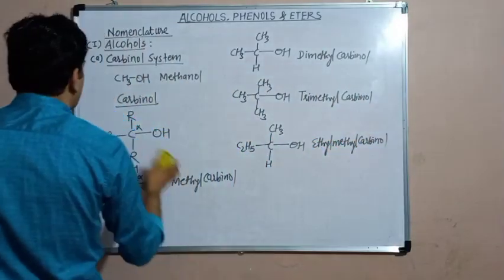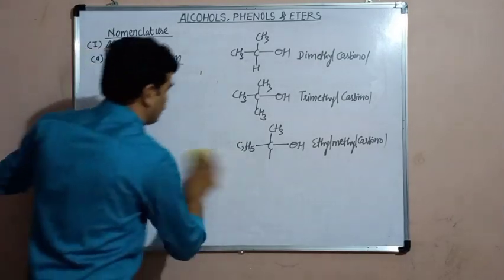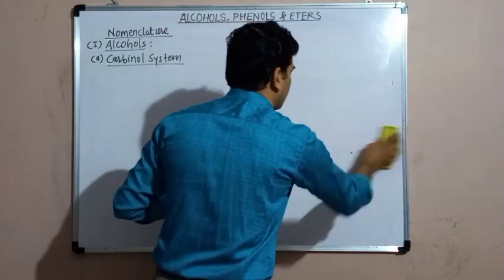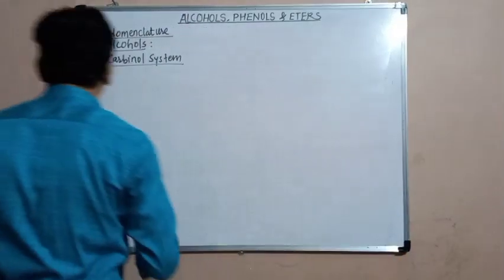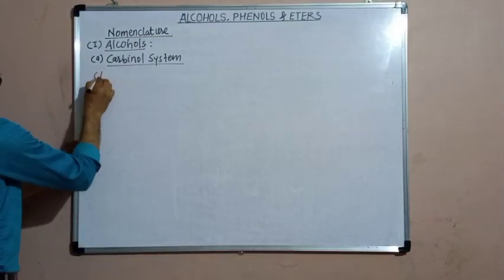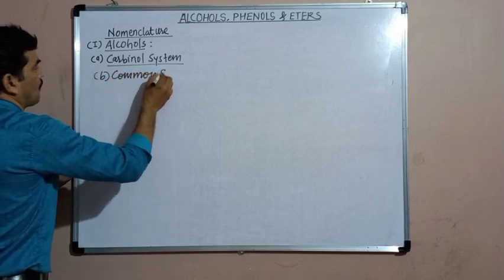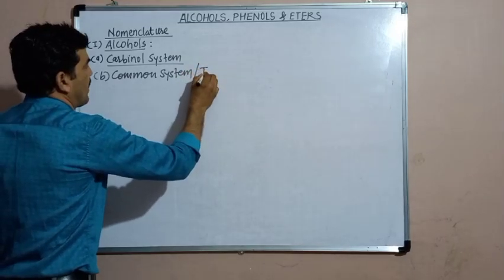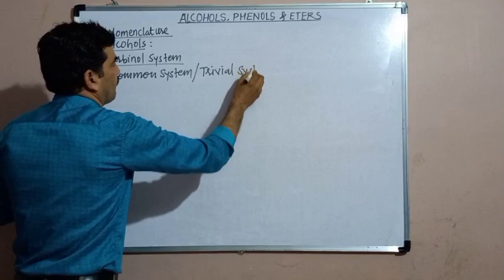The next is the common system, which is also known as the trivial system.